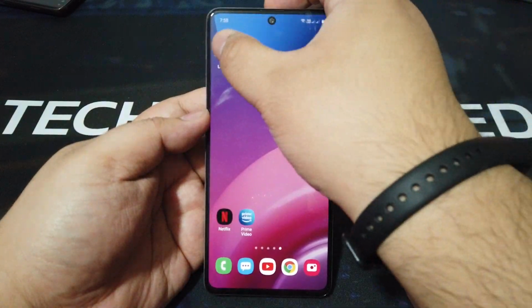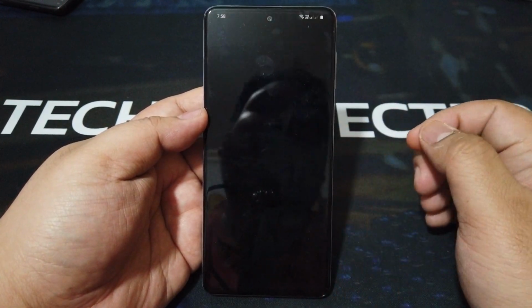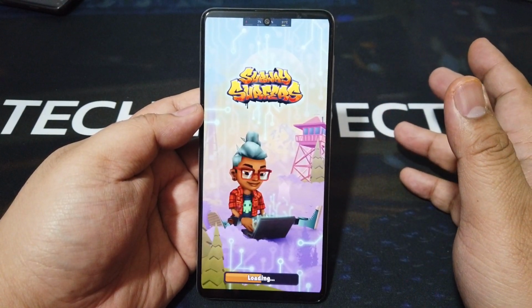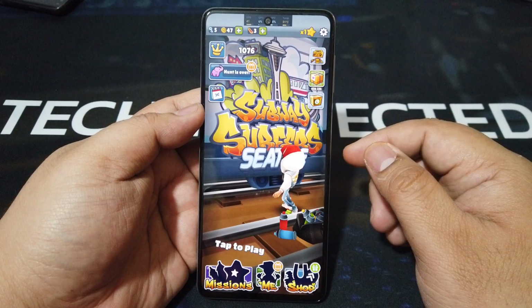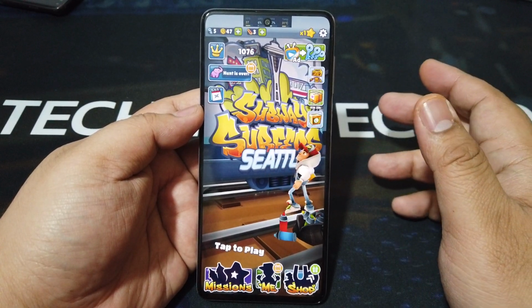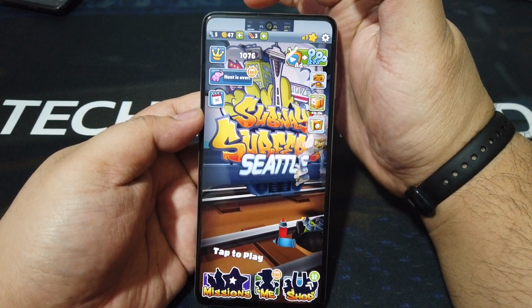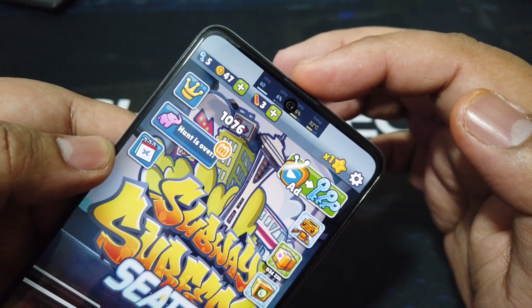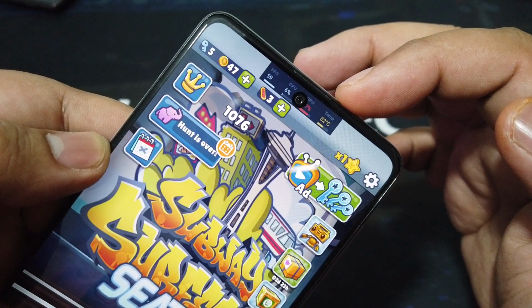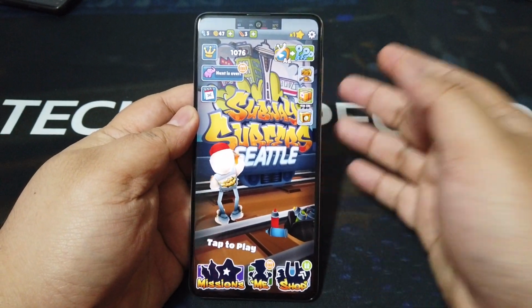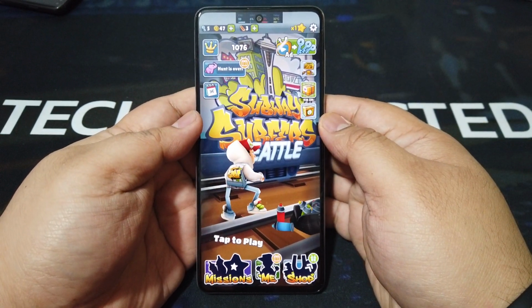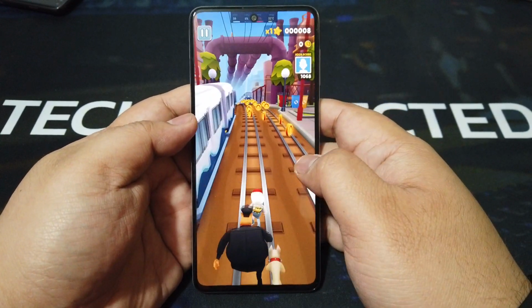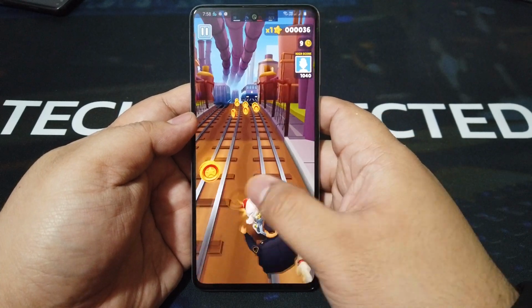Alright guys, so we're playing Subway Surfer on the Samsung Galaxy M51. This is running on the Snapdragon 730G. There's a frame rate graph over there, and we have CPU percentage, GPU percentage, and temperature as well. Because this is a Samsung phone, we can install Samsung's PerfZ diagnostic benchmarking device software.